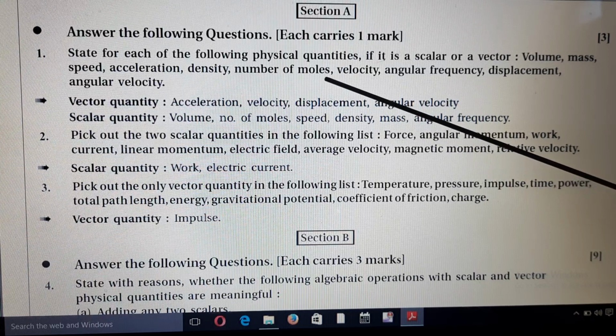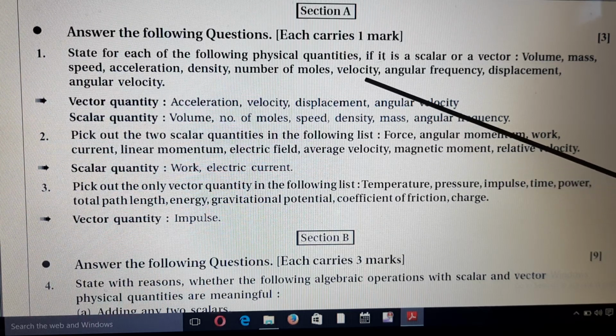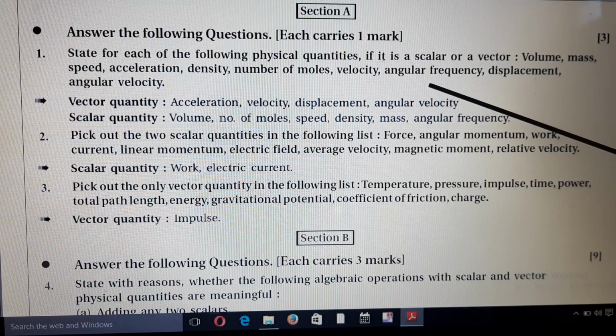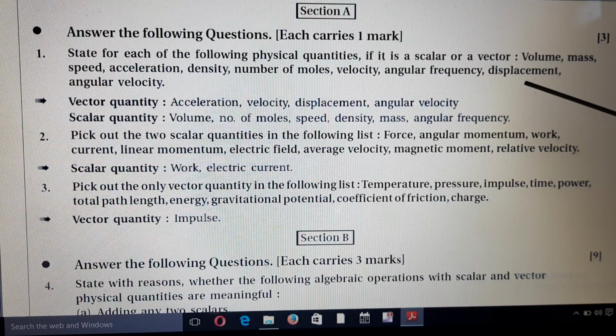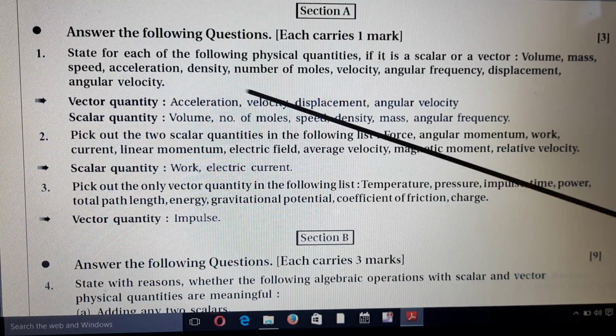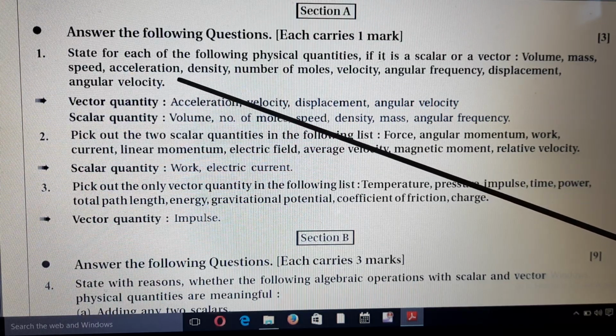mole scalar quantity, velocity vector quantity, angular frequency scalar quantity, and displacement and angular velocity both are vector quantities.